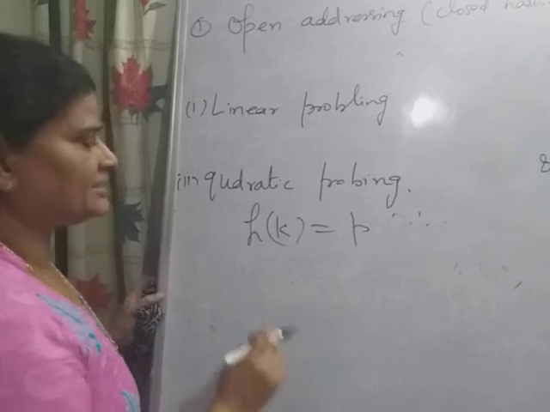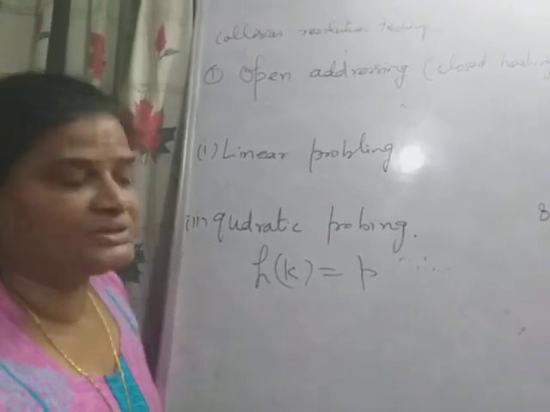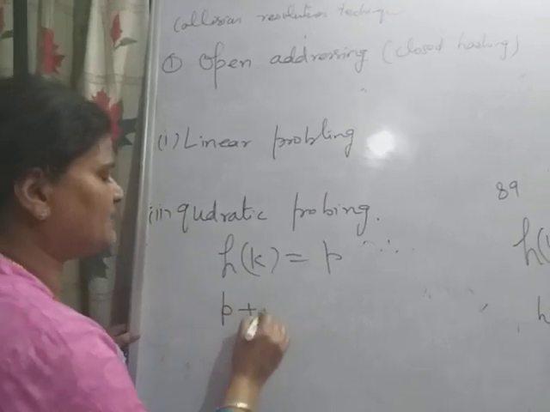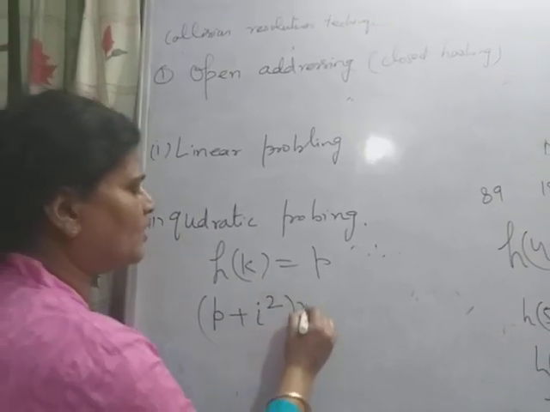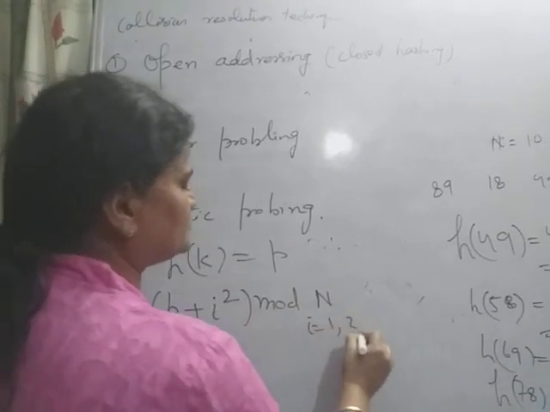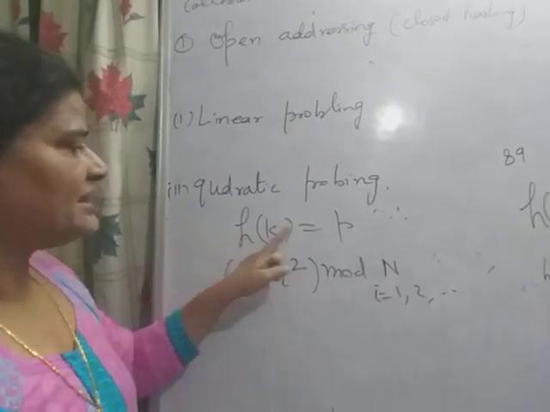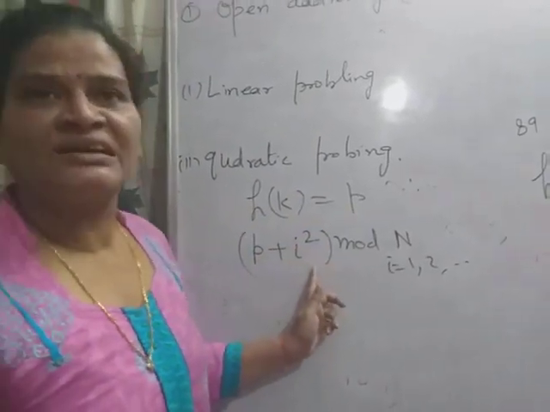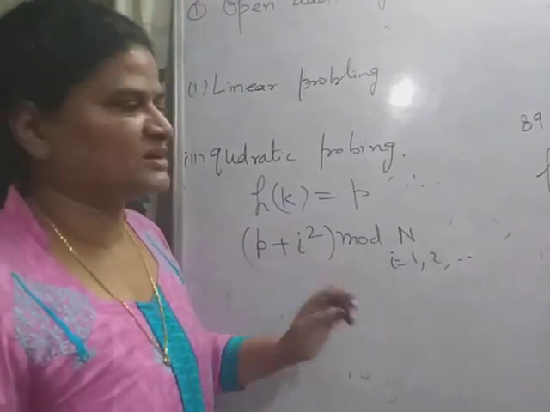If p is occupied, then the next location to be probed is (p plus i square) mod n, for i equal to 1, 2, and so on. So if p is occupied, then p plus 1 square, that is p plus 1, then p plus 2 square, that is p plus 4, and so on.